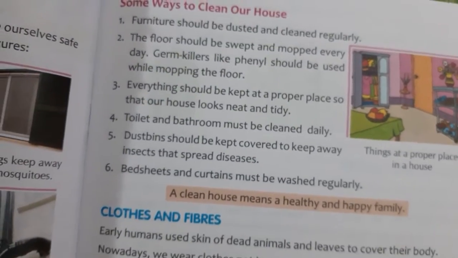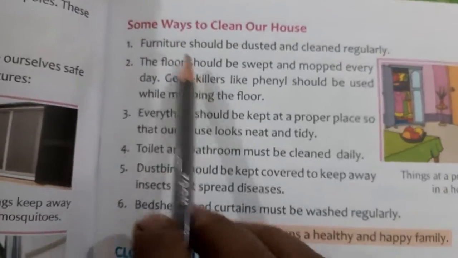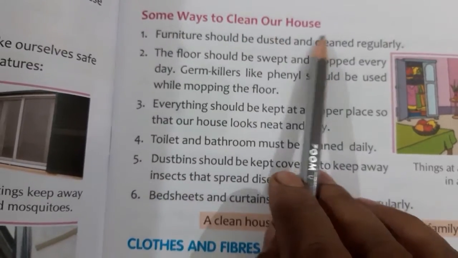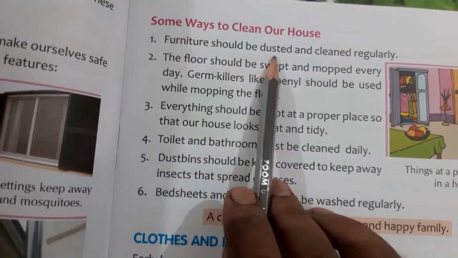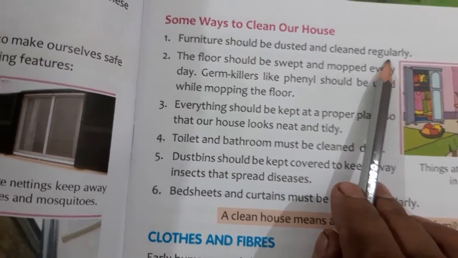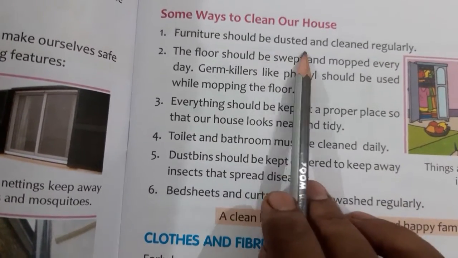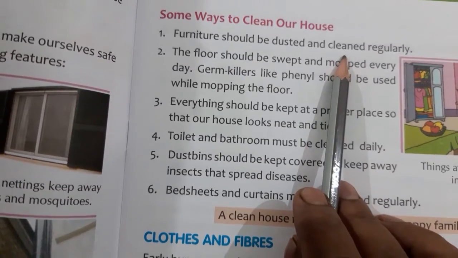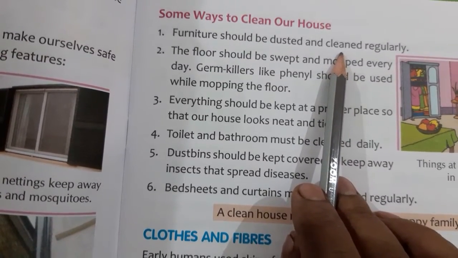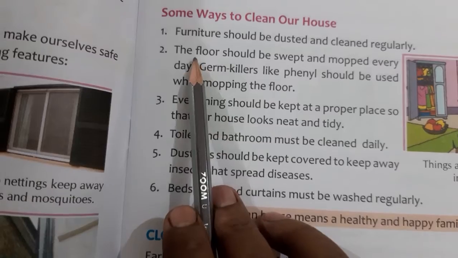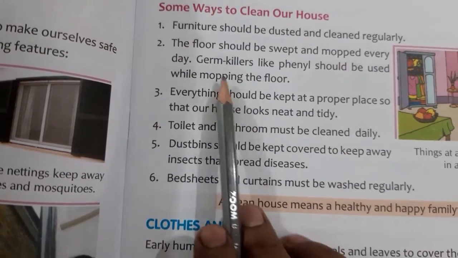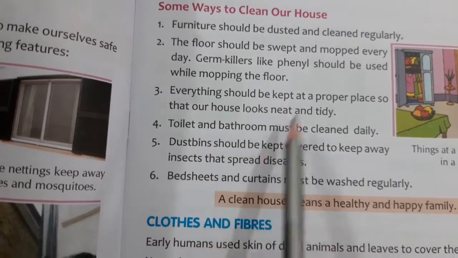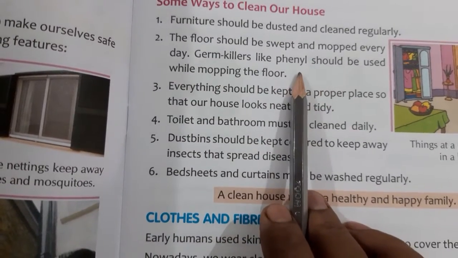Next we come to know about some ways to clean our house. First thing, furniture should be dusted and cleaned regularly, because if you don't clean or dust regularly, the dust will stick to your furniture and it will look dirty. The floor must be swept or mopped every day using disinfectants like phenyl.